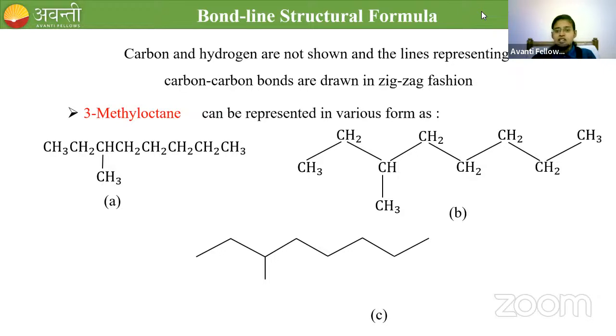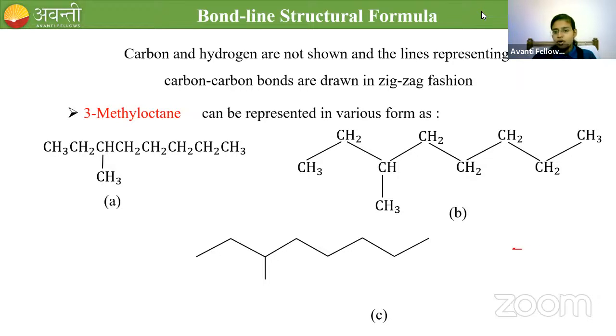Okay, Sanket. So Harmit is asking whether methane can be represented in bond line structure. No, my dear. Only if you have more than two carbons in your compound, you can represent it in bond line structure. Methane cannot be represented in bond line structure. Okay. We have only one carbon, right? So the one carbon alkane, methane, cannot be represented, but all other structures can be represented using a bond line structure except methane. Okay.